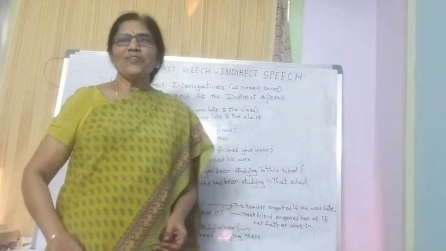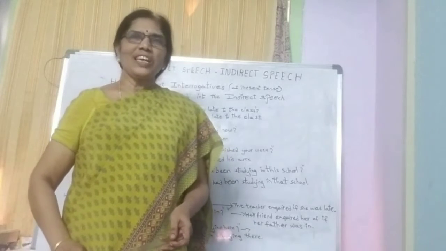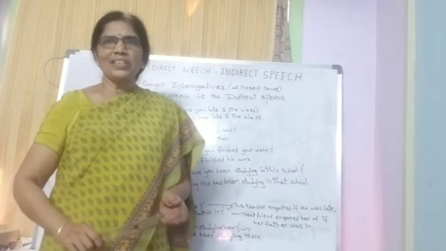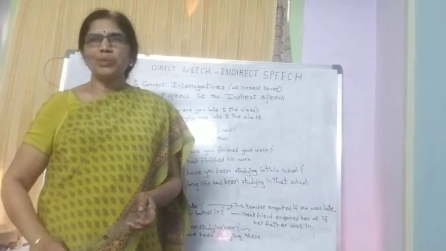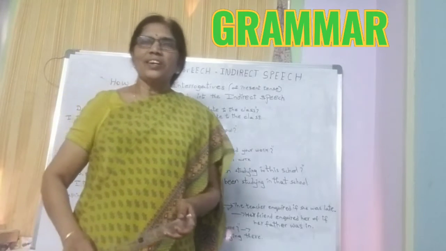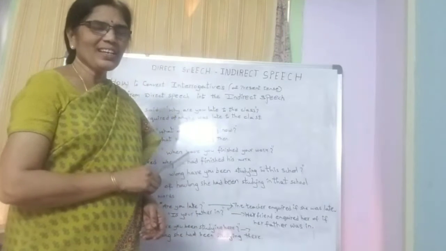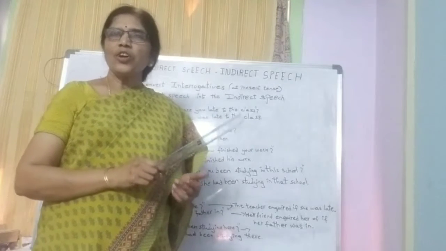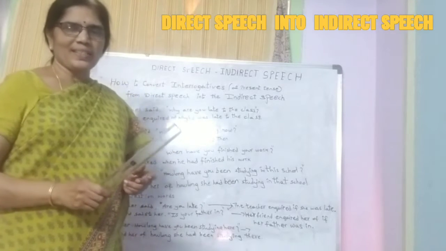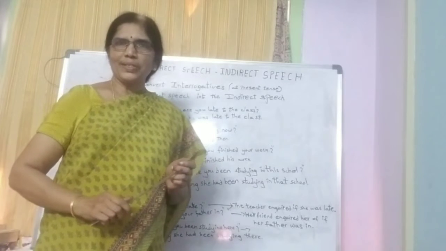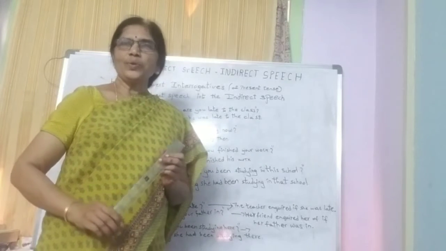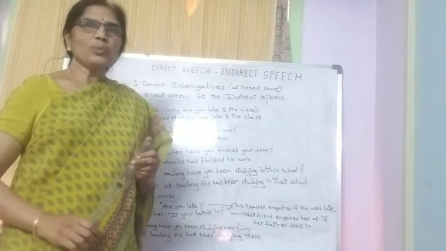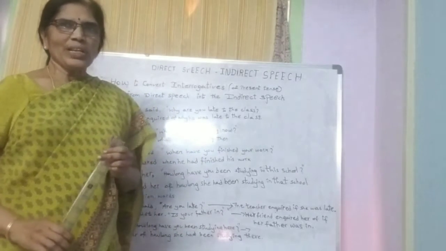In our previous session, we learnt about direct speech and indirect speech, how to change the statements given in present tense from direct speech into indirect speech, children, isn't it? Shall we move to our next session, children? Here, we have taken interrogative forms, and these interrogative forms are from present tense, in all four forms of present tense. Now let us see how to change these interrogatives that are given in present tense from direct speech into indirect speech. Okay children?